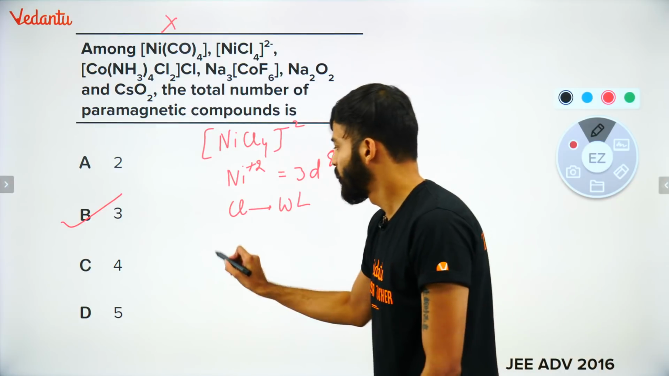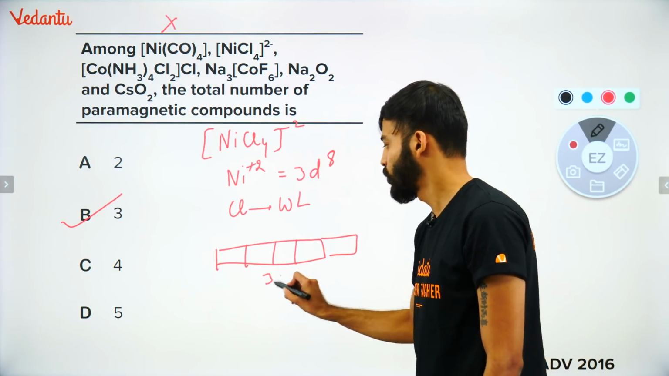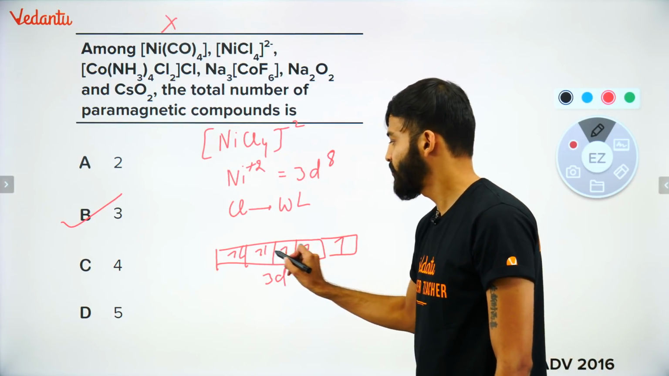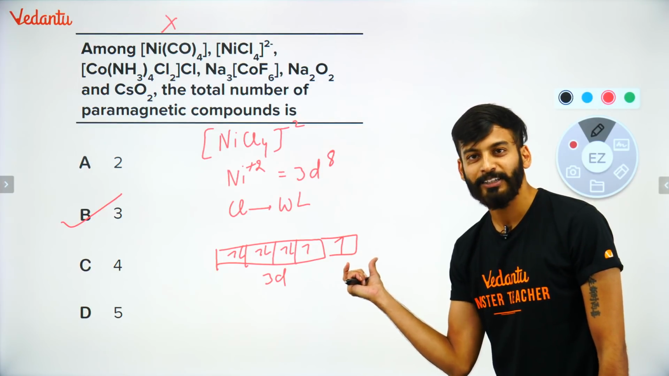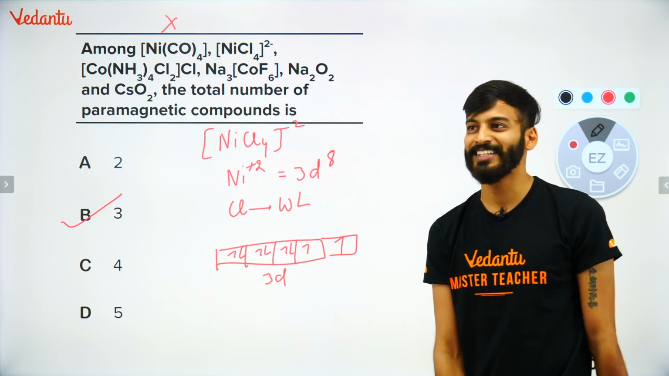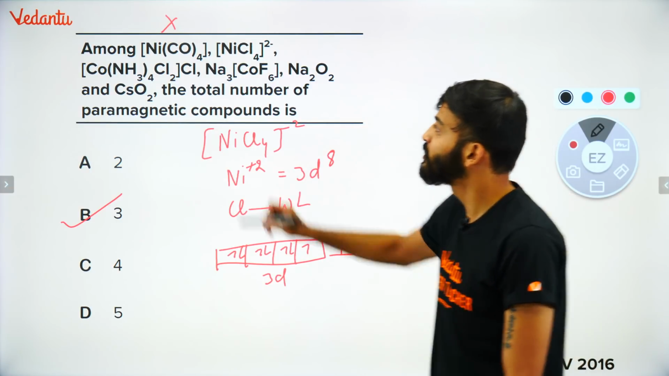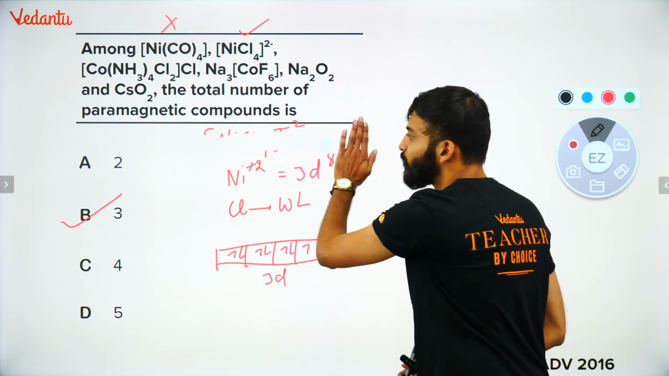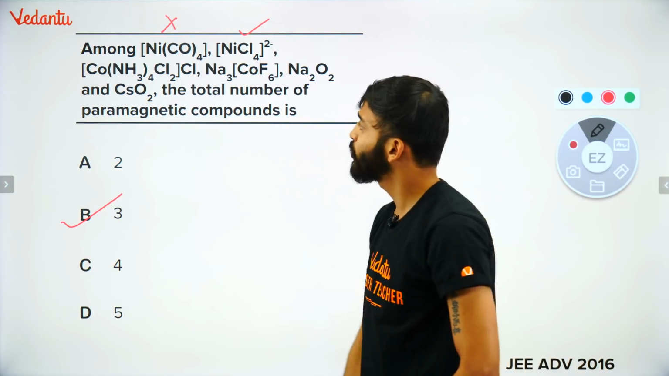As a result, draw the d orbital. This is your 3d orbital. 1, 2, 3, 4, 5, 6, 7, 8. Now, would these 2 electrons pair up? No pairing. Very good. Some of you are answering. I like that. So no pairing. As a result, there will be unpaired electrons. It means yes, it is showing unpaired electrons. Moving on to the next one.